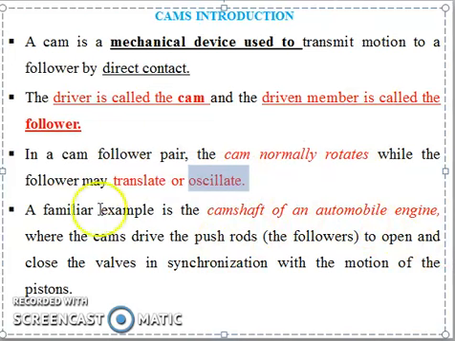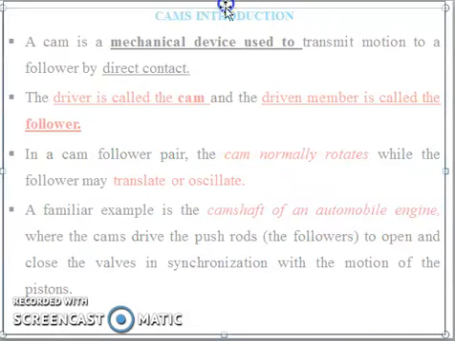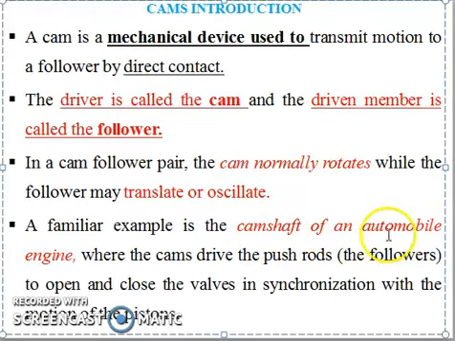The best example for cam and follower is the crankshaft of an automobile engine. Many other parts also use a cam and follower. Now, this is the introduction about the cam.